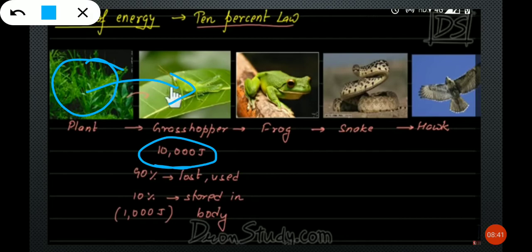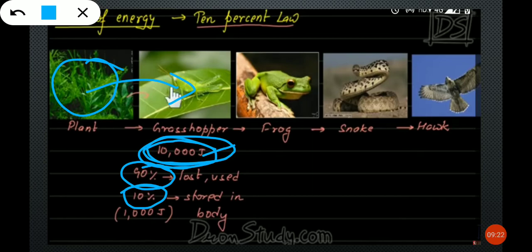No, because 90% of the energy is lost or used up for life processes, like flying or moving from here to there, reproduction, and other life processes. So in this 10,000 joules, 90% energy is used up, and only 10% energy is stored in the grasshopper's body.